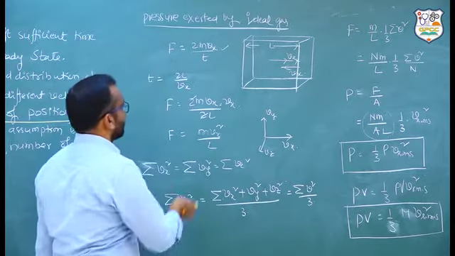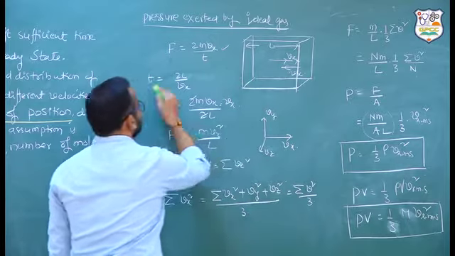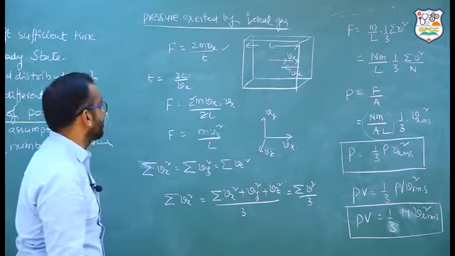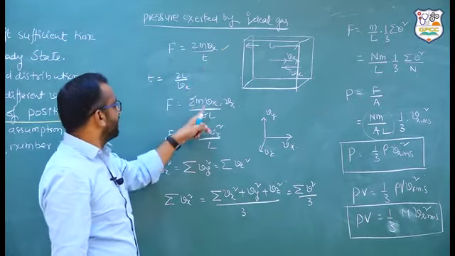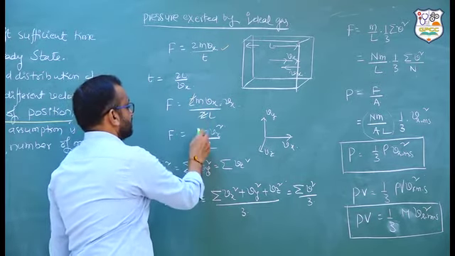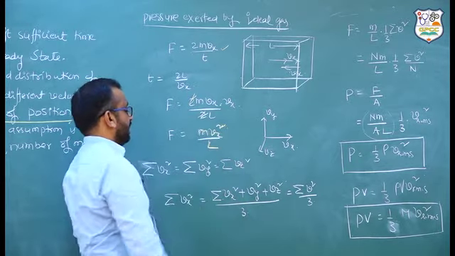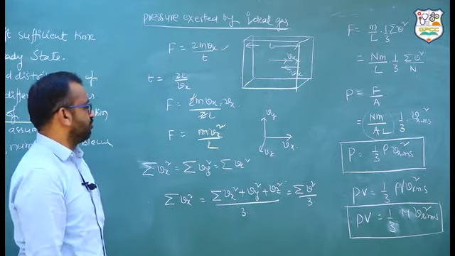So going is L, coming back is L, along the x direction, and time is equal to displacement by velocity. Therefore force is 2mvx by t, where t is equal to 2L by vx. So the 2 cancels, and this becomes mvx square by L. This is the force.